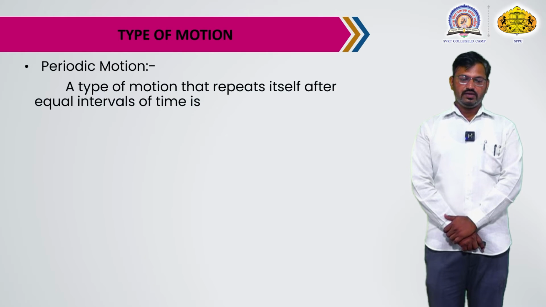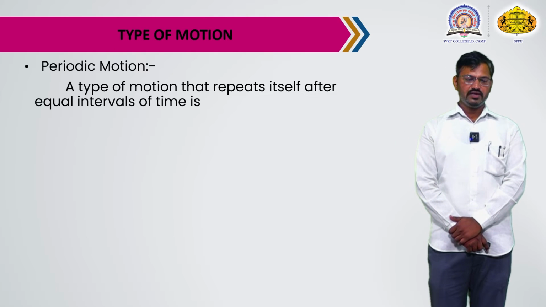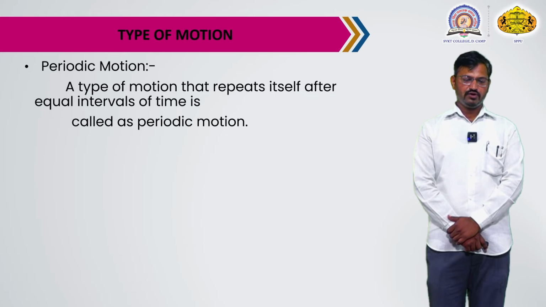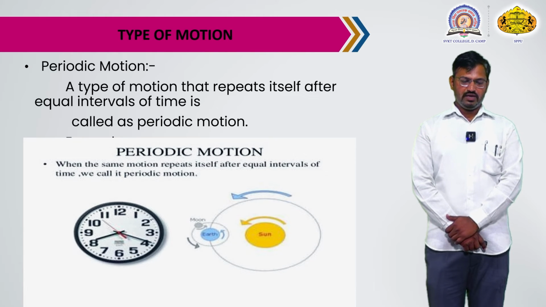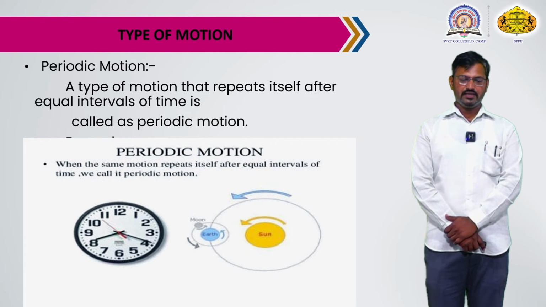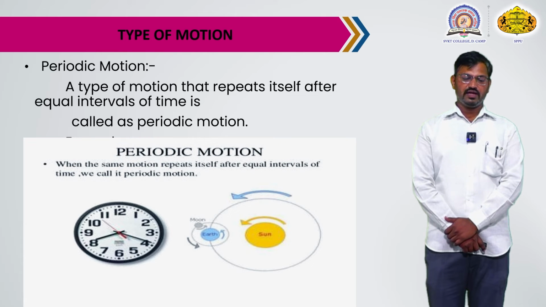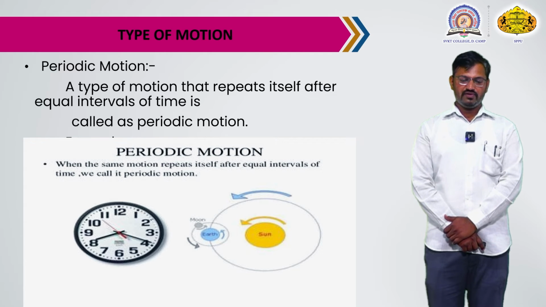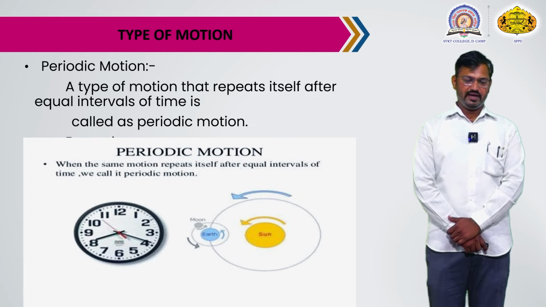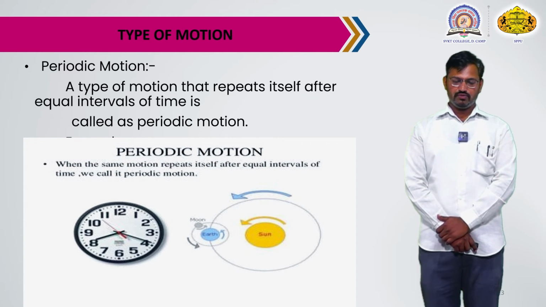Periodic motion: a type of motion that repeats itself after equal intervals of time is called periodic motion. The example is the minute hand of a watch. When the same motion repeats itself after equal intervals of time, we call it periodic motion. Earth revolving around the Sun and Moon revolving around the Earth are examples of periodic motion.